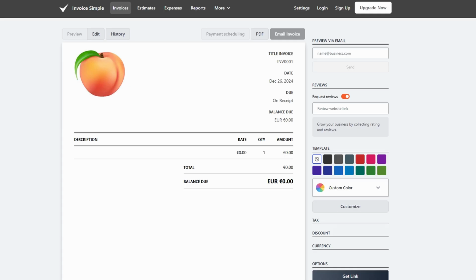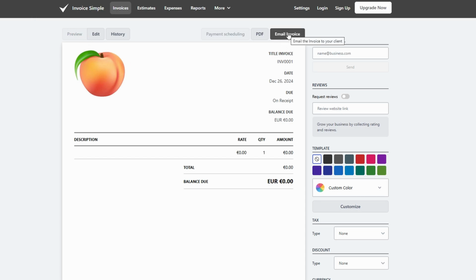The client's email address will autofill if you've entered it earlier. You can add a personal message like, "Hi, client name, I hope this email finds you well. Attached is your invoice for service/product name. Please let me know if you have any questions." This personal touch makes the email more professional. If your client prefers a different method, you can generate a shareable link. This link can be sent via text, WhatsApp, or even social media platforms.